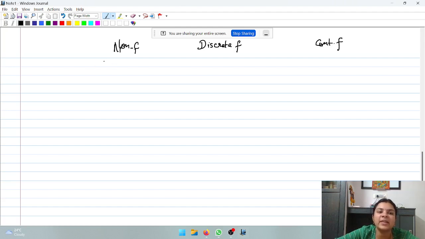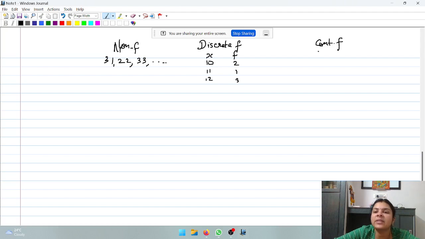Where the data is given plainly in the form of numbers like 31, 22, 20, 33, and so on. Discrete frequency is where data and frequency columns are given. So you have data as isolated values. In discrete data, the values will be like 10, 11, 12 and you will have frequencies respectively 2, 1, 3, etc.